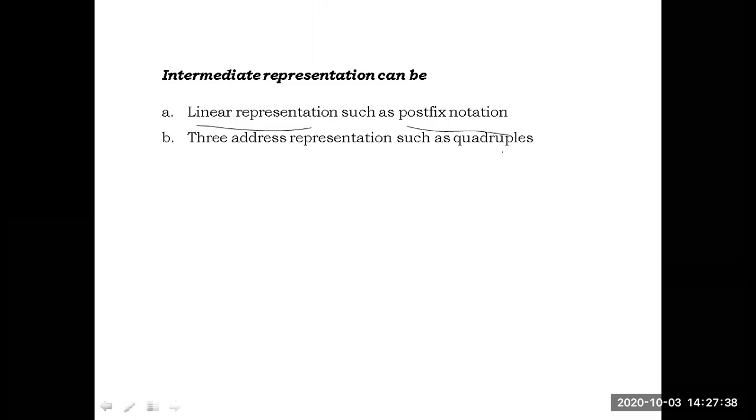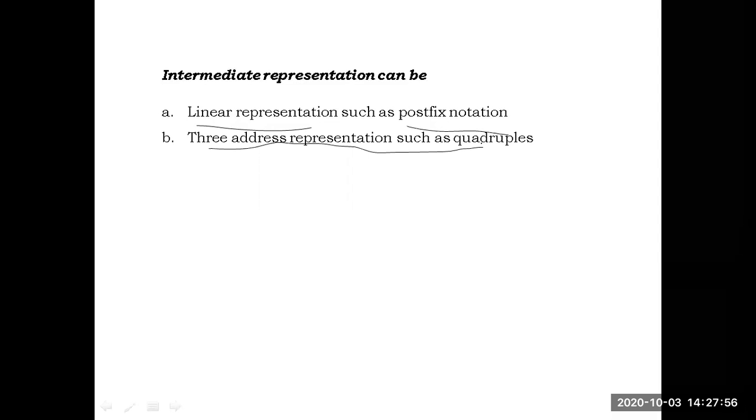Next, the second form of representation is three address representation, such as quadruples. In three address representation we have three types.